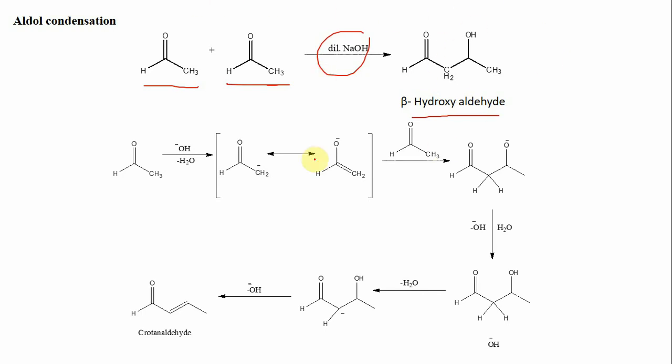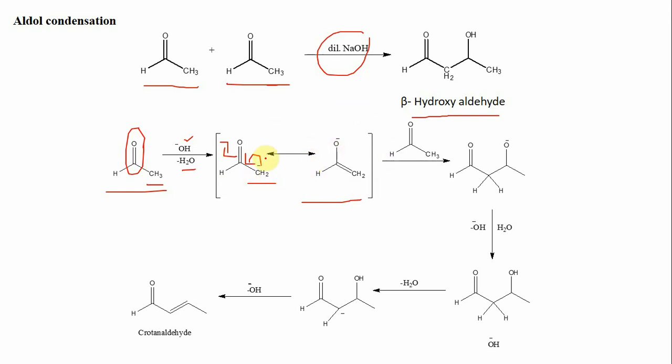Now this aldol condensation takes place via formation of carbanions as the intermediate. Now in this acetaldehyde molecule, which is our starting aldehyde molecule, this carbon hydrogen bond present alpha to this carbonyl group is acidic in nature because of the electron withdrawing effect of this carbonyl group. So when it is treated with a base like hydroxyl ion, this hydroxyl ion takes H plus ion from this alpha methyl group with the loss of water molecule to give a corresponding carbanion. Now this carbanion is stabilized by resonance with this carbonyl group to give the corresponding enolate ion. So this carbanion or enolate ion acts as an intermediate in aldol condensation.